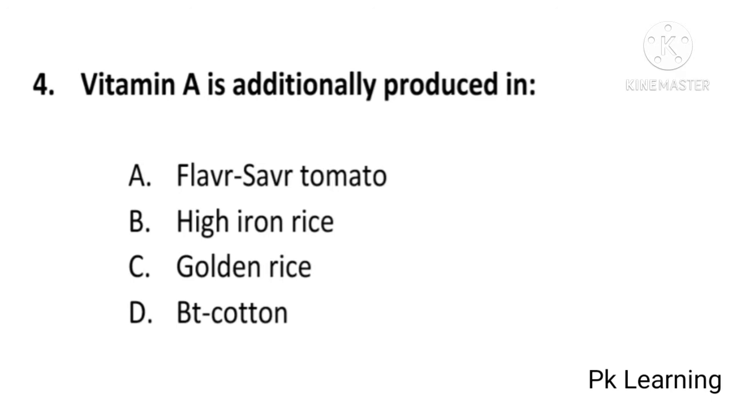Whiteman is additionally produced in flavr savr tomato, high iron rice, golden rice or BT cotton. And answer is C, golden rice. Whiteman is additionally produced in golden rice. C is correct option. And next question is,